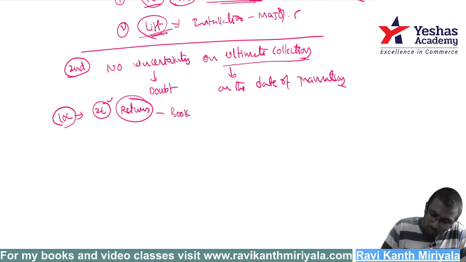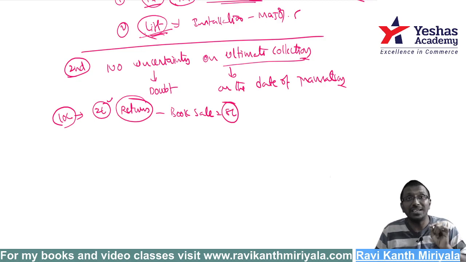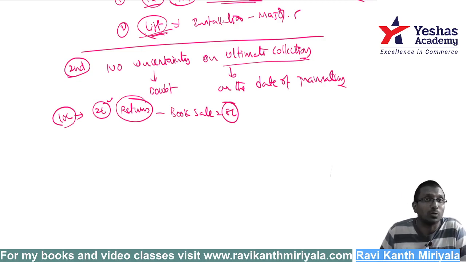Then what are you supposed to do? You are supposed to book the sale for 8 lakh rupees. The return is very much expected at the day of sale, because I have given him an option to return the goods. When it is very clearly expected, then you are supposed to book 8 lakh rupees only, because there is uncertainty with respect to 2 lakh rupees of collection. Got it? That's why we are supposed to recognize only to the extent of certainty.